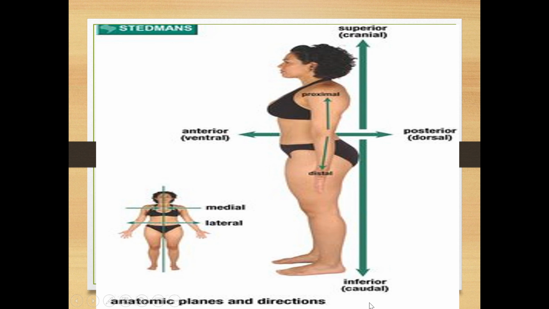Inferior, away from the head or towards the feet, the lower part. Proximal is near to the attachment, and distal is away from the attachment. Medial, lateral, anterior, posterior, superior, inferior, proximal, distal.